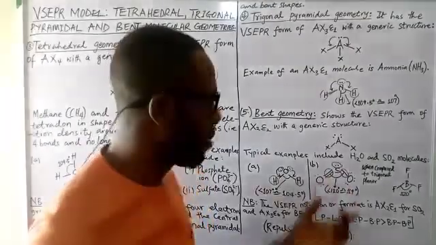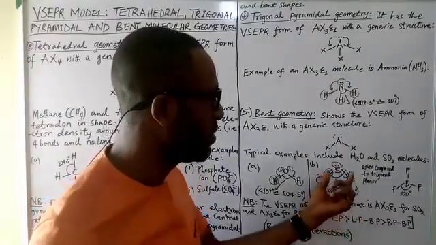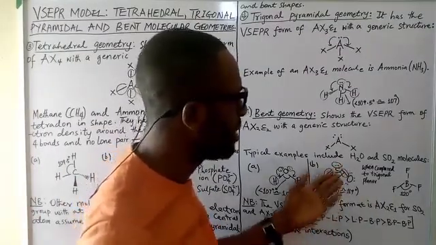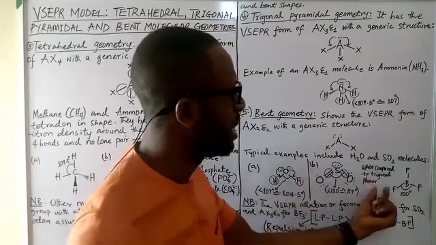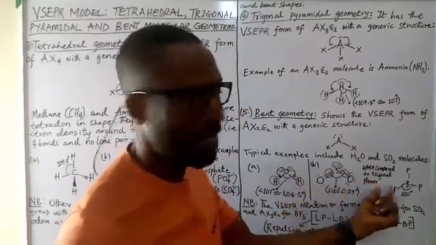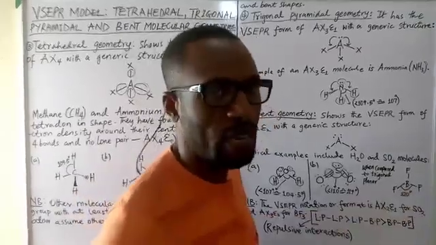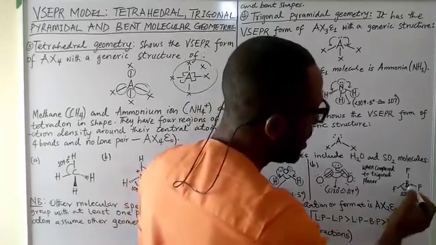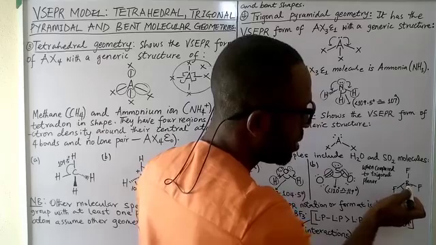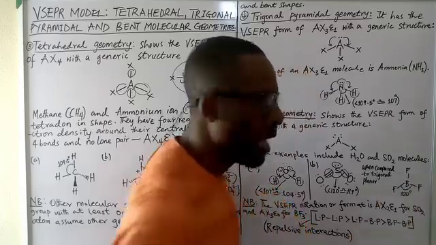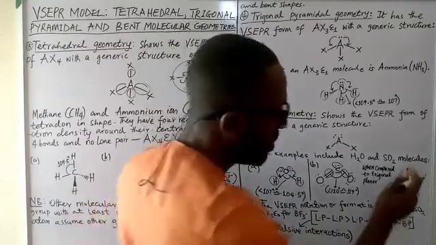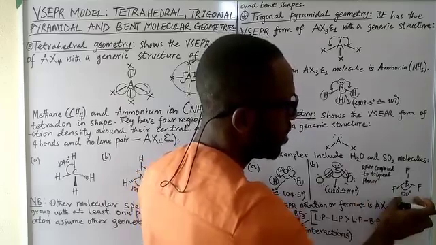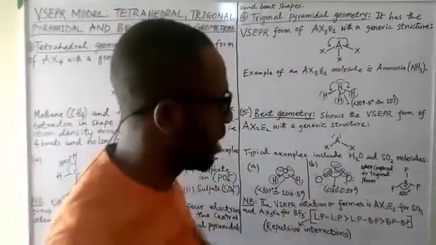Let me make myself clear before I continue. All right, so we have 3 things around the central atom, 2 bonded pairs and 1 lone pair. These 3 things around the central atom can be seen in trigonal planar molecules. An example is boron trifluoride. Recall we did it in the last video: we have 3 bonds going out of the central atom into the 3 fluorine atoms, which are terminal atoms. And when you have 3 bonds going out of the central atom into similar atoms, we have an angle of 120 degrees, just like in an equilateral triangle, right?